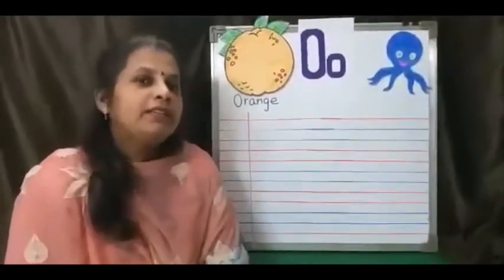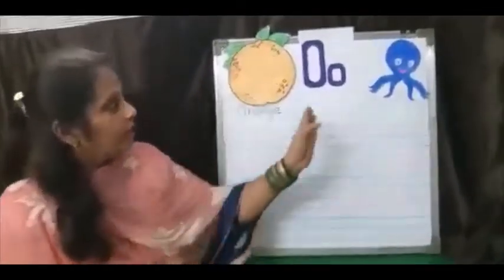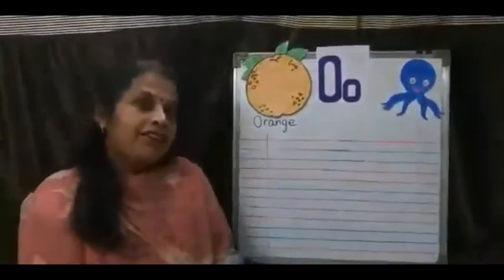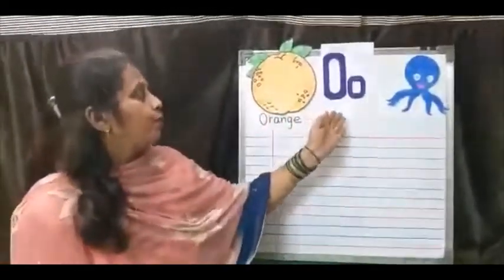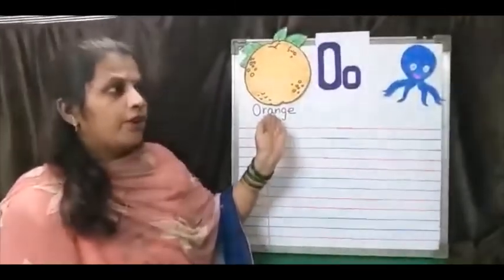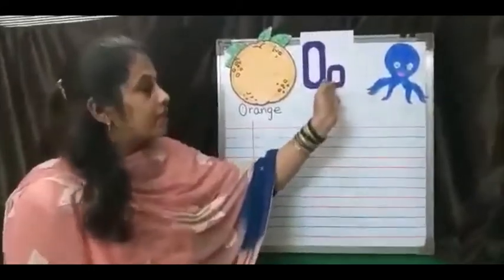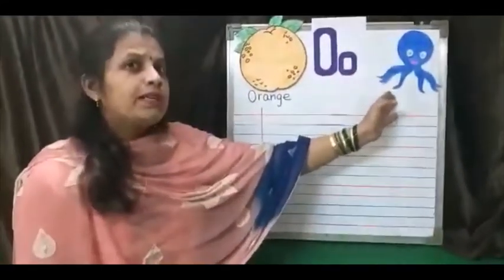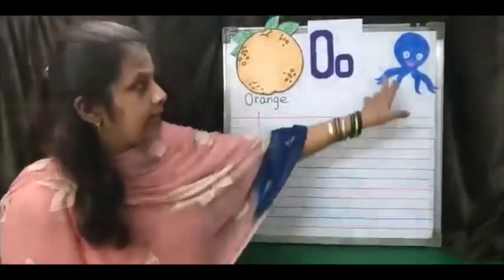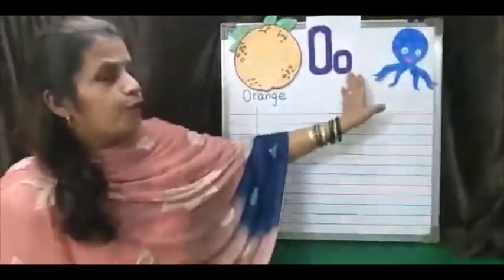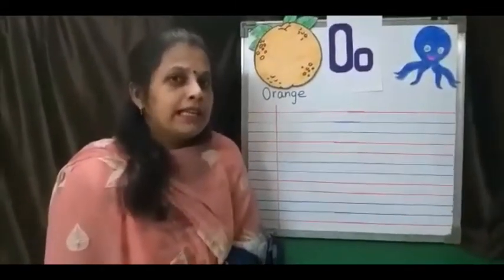Hello everybody. Good morning. Today we are going to learn to write O. Before that, revise O. O for orange. Orange is a fruit. O for octopus. Octopus is water animal. Octopus has 8 arms. I'll show you few more pictures related to O.